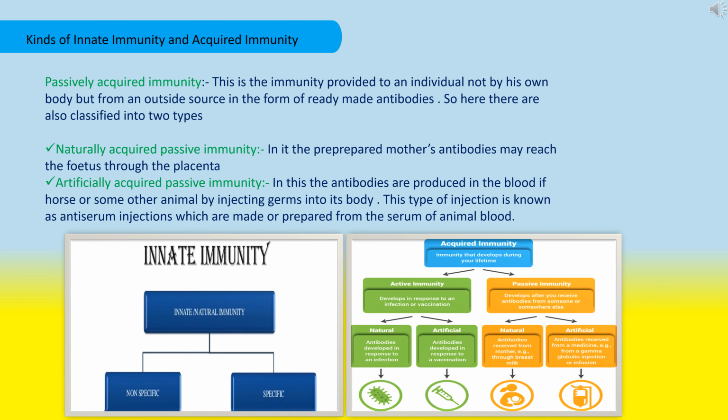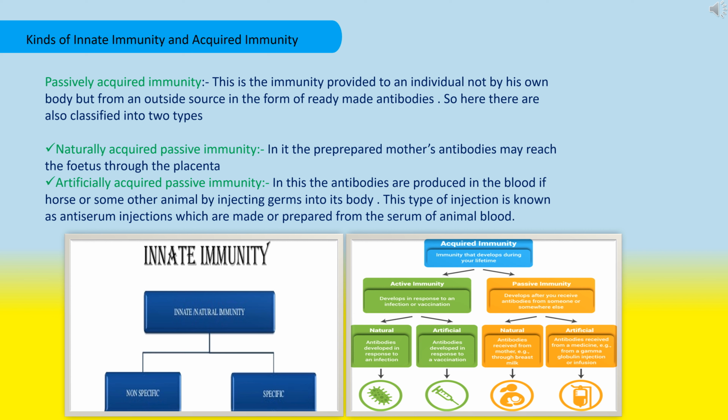Passively acquired immunity. This is the immunity provided to an individual not by his own body but from an outside source in the form of ready-made antibodies. Here they are also classified into two types. Natural acquired passive immunity. In it the mother's antibodies may reach the fetus through the placenta.